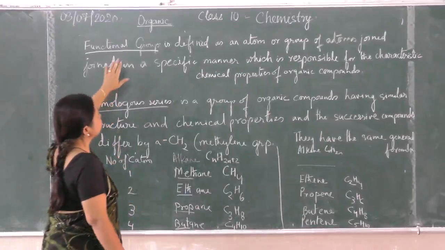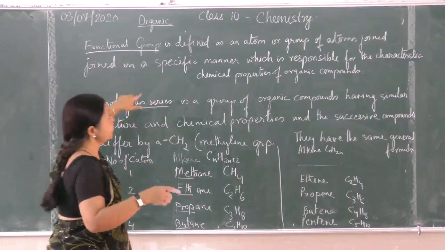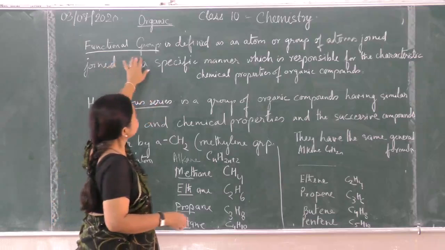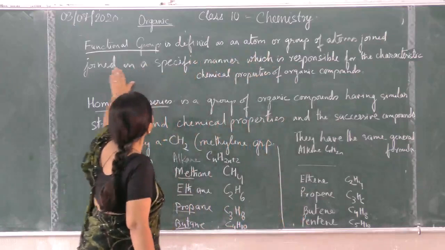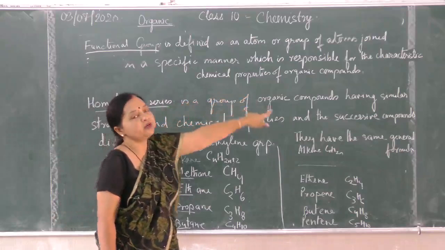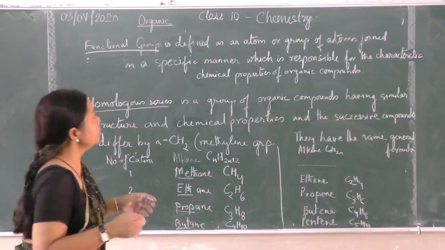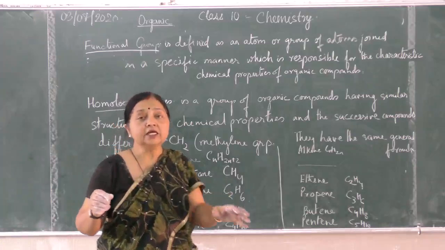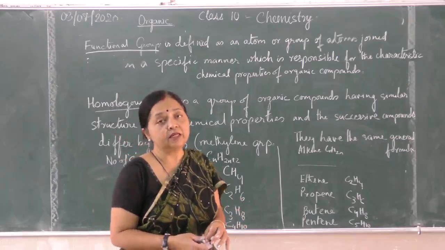Next is the functional group. What is meant by a functional group? In the last chart I showed you, the OH, alcohol, aldehyde, acid, those are the functional groups I said. A functional group is defined as an atom or group of atoms joined in a specific manner which is responsible for the characteristic chemical properties of organic compounds. Means if any functional group, suppose CHO or OH or COOH, belongs to certain 5 or 6 compounds or more, all those compounds will show the same chemical properties.